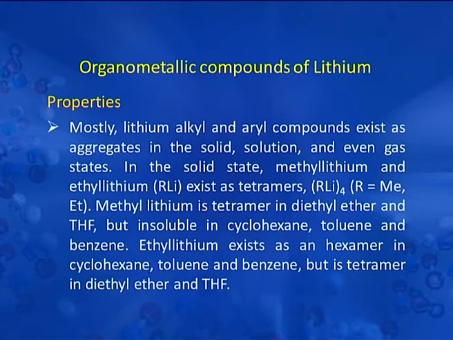In the solid state, methyl lithium and ethyl lithium exist as a tetramer. Methyl lithium is a tetramer in diethyl ether and in THF, but insoluble in cyclohexane, toluene and benzene. Ethyl lithium exists as a hexamer in cyclohexane, toluene and benzene, but is a tetramer in diethyl ether and in THF solution.